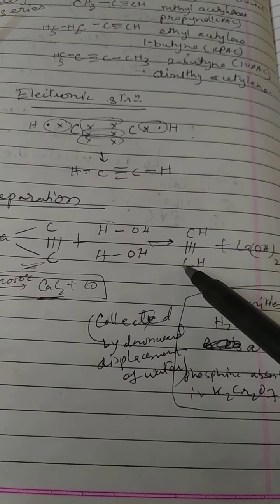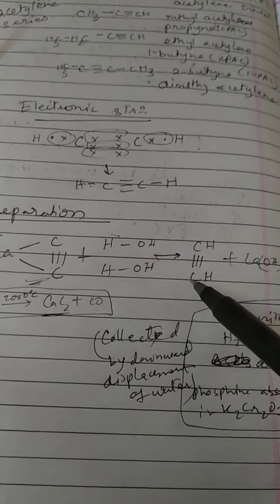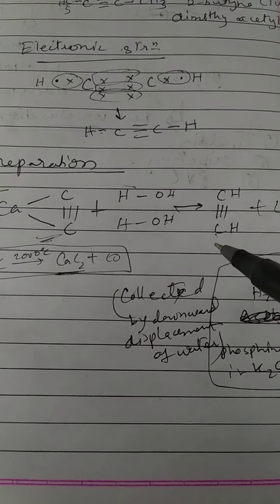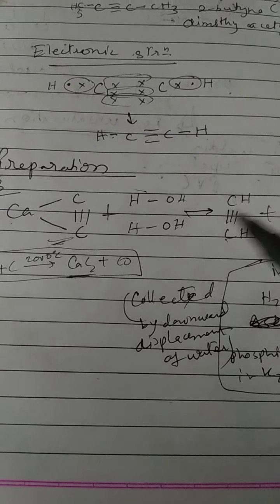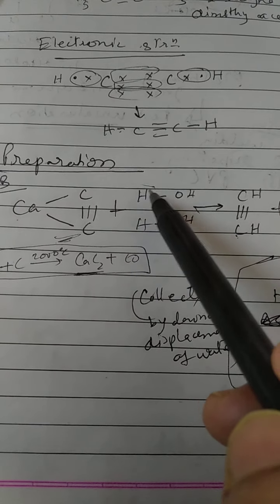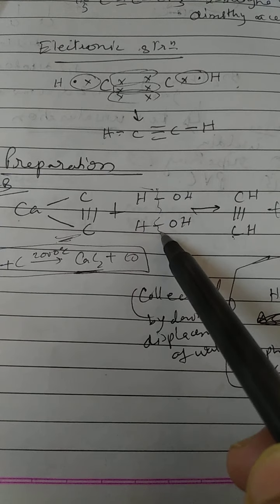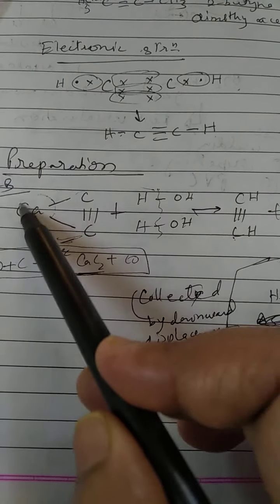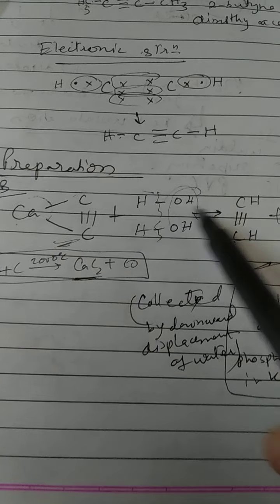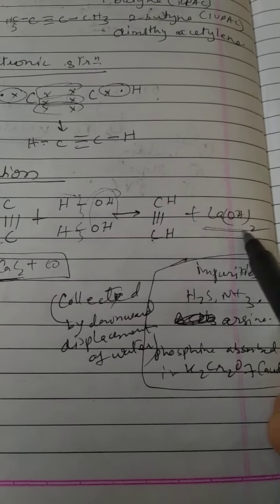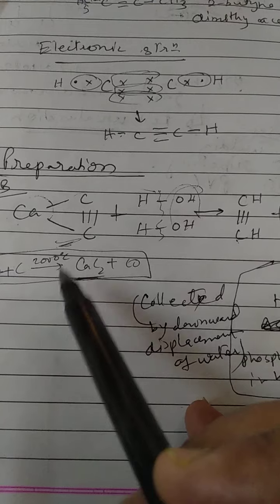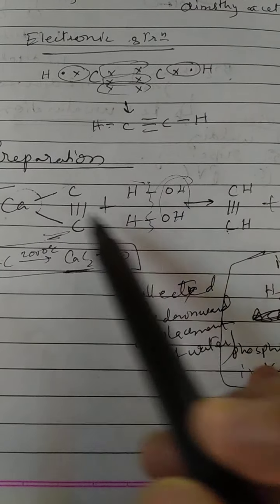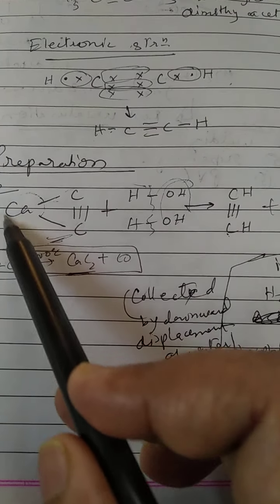So this calcium carbide, into it when cold water is added, this acetylene is formed, or your alkyne, I mean ethine is being formed. What happens during this is hydrogen breaks up from the water and combines with this, and the calcium combines with this hydroxide and forms the stable calcium hydroxide. So this is how this reaction takes place, because this is quite a strained bond.